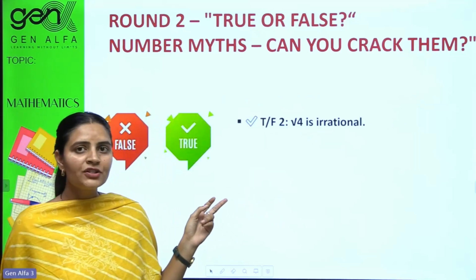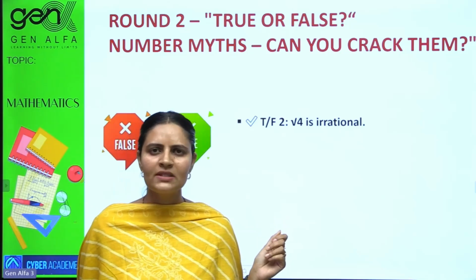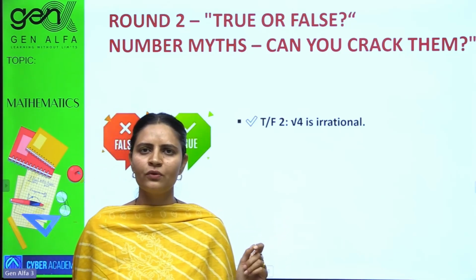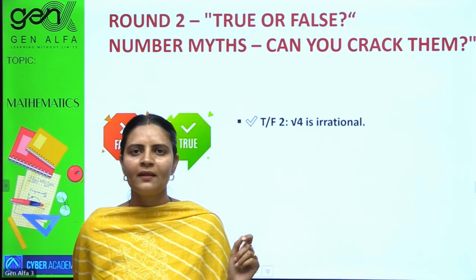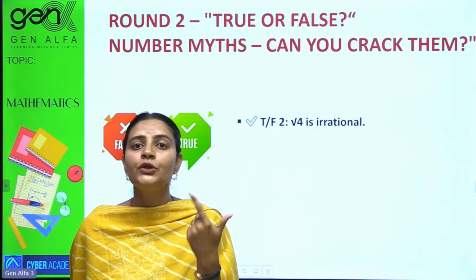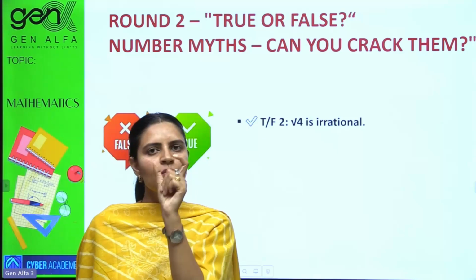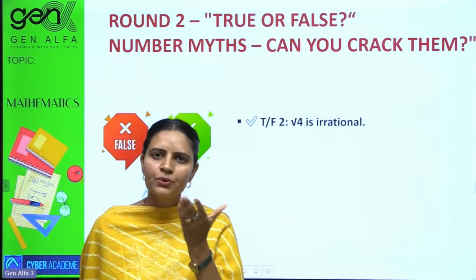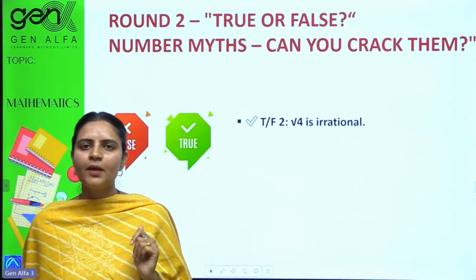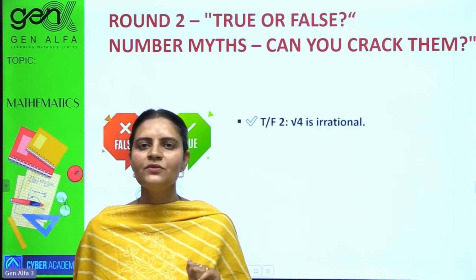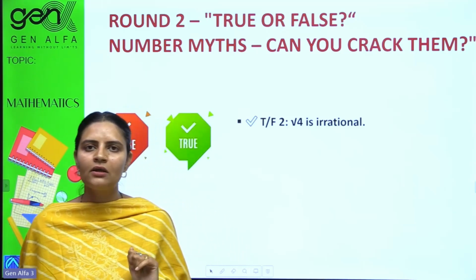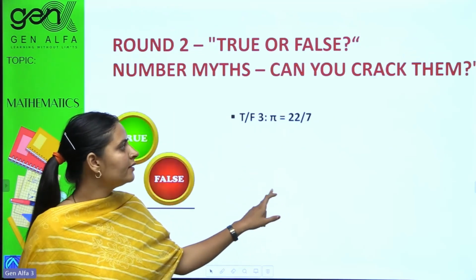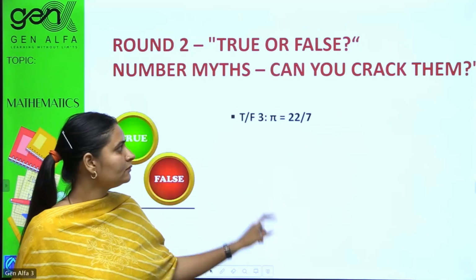Under root 2 is irrational. Sounds simple? That under root 2 was irrational, so under root 4 is irrational. No, but under root 4 is your 2. 2's square is 4. So under root 4 is giving you 2. So 2 is your rational number. It can be expressed in P by Q form just by putting 1 into the denominator. So it is not irrational, ma'am. It is rational.